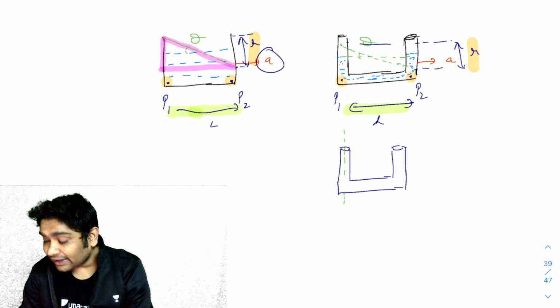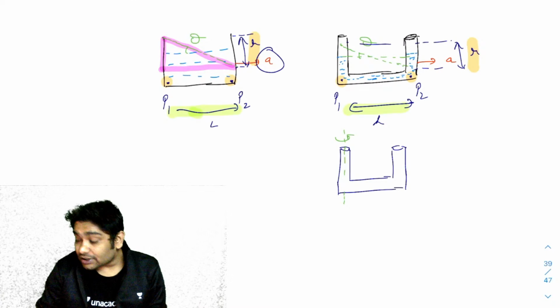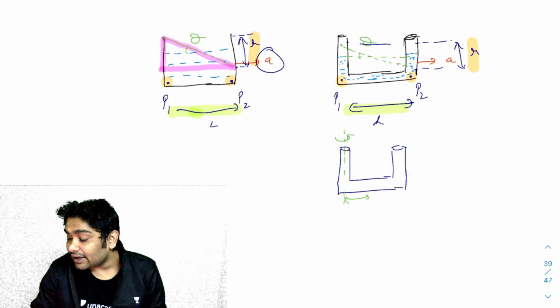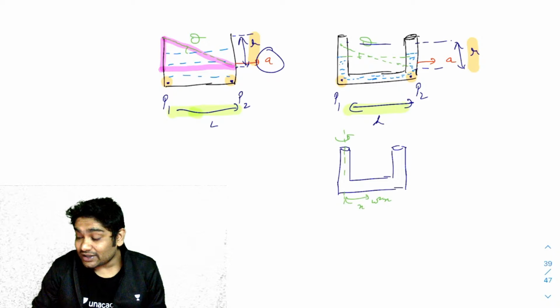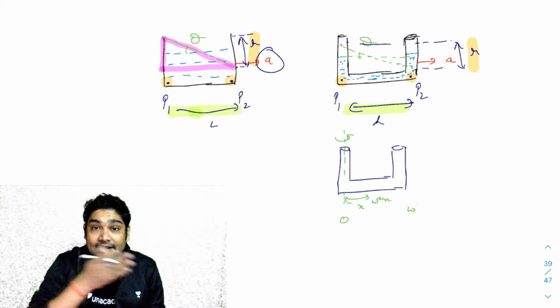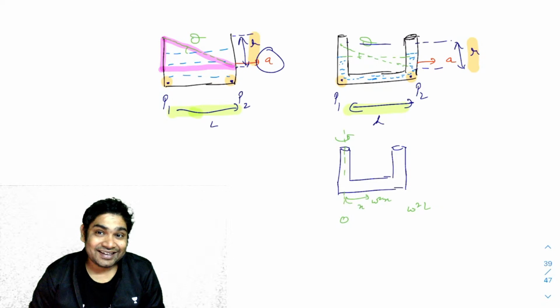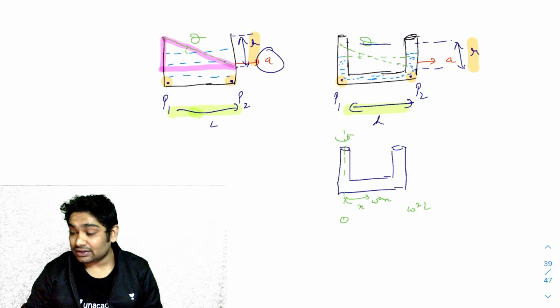So when you're rotating this, you realize that the acceleration at a distance x is given as omega square x, right? So what is the acceleration here? It is 0. What is the acceleration here? It is omega square L. And it is increasing linearly. So what is the average acceleration?